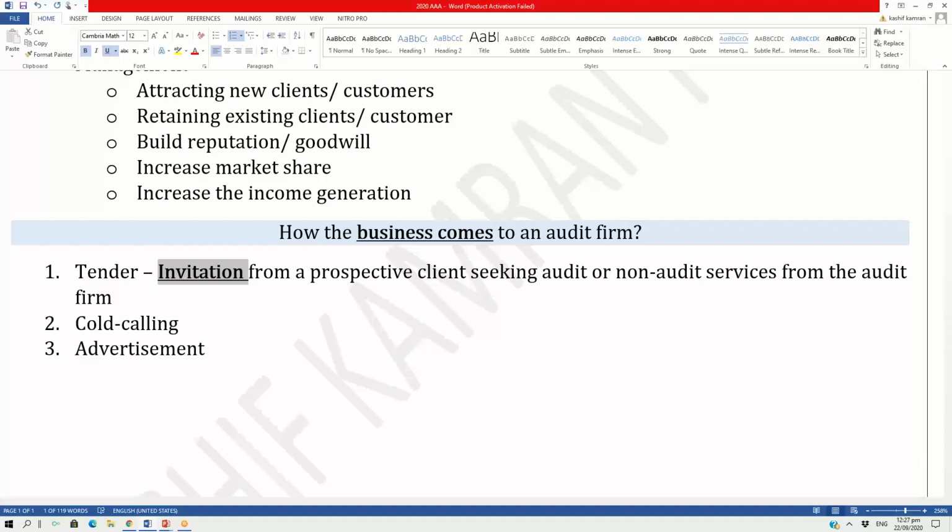But this is an invite. So the moment the invitation comes, this is an opportunity for the audit firm. Now, the audit firm can accept the invitation, can reject the invitation.